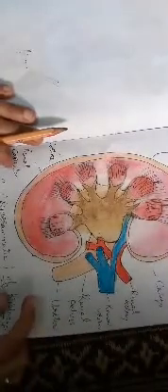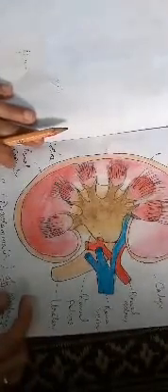These nephrons are called juxtamedullary nephrons. Now the efferent arteriole emerging from the glomerulus forms a very fine capillary network around the renal tubule called the peritubular capillaries.